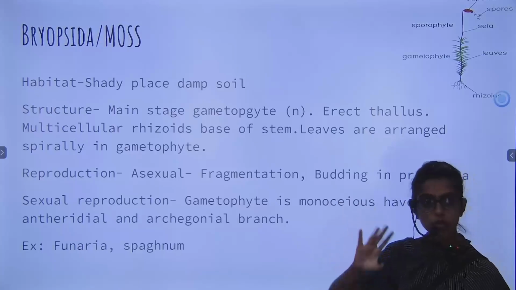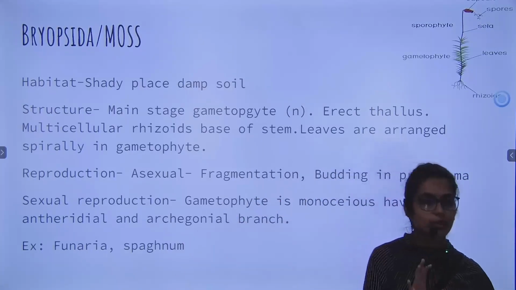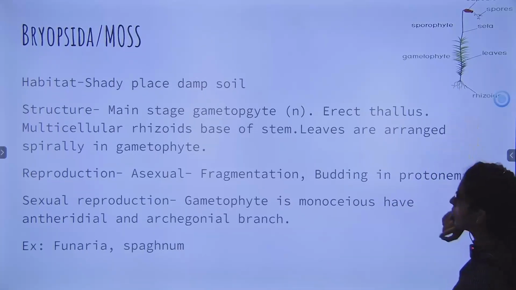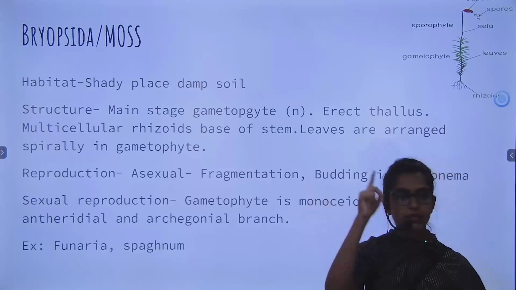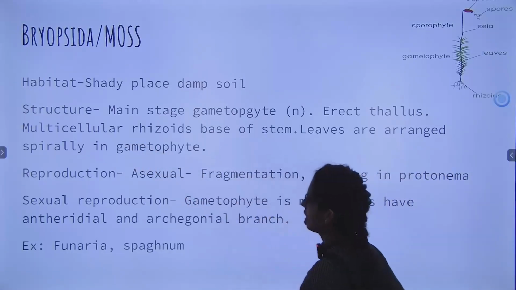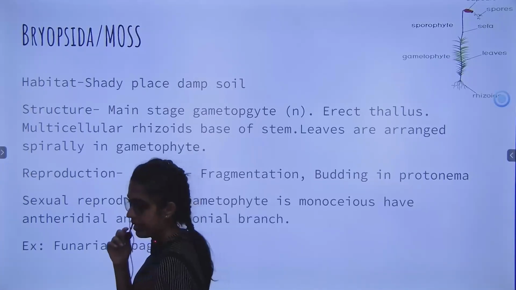Here also it's not a perfect root, not exactly like a root, but it does the work of a root, and it is a multicellular structure, called rhizoids. Rhizoids are present at the base of the stem and you can see leaves, and leaves are arranged in a spiral manner. Okay, copy this point, multicellular rhizoids. Next is reproduction. Next heading is reproduction.